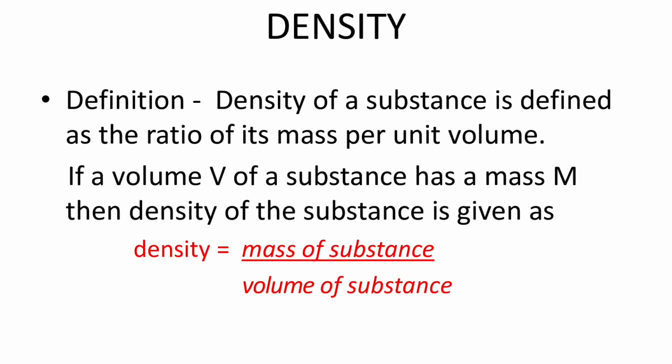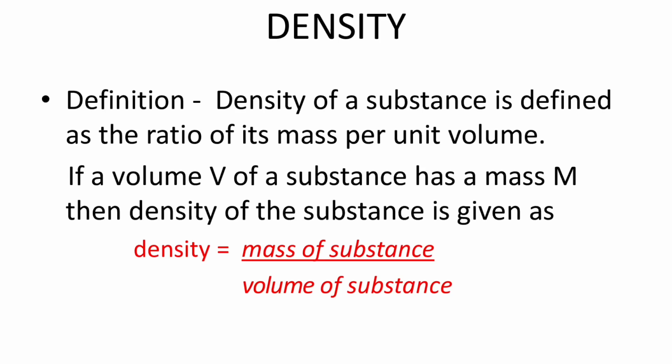The mass of iron will be more than the mass of an equal volume of wood. Why does this happen? This is because the particles of iron are more closely packed than those of wood. In other words, we say iron is denser than wood. In a similar manner, if we take equal masses of cotton and lead, suppose we take 1 kg each of cotton and lead, we notice that their volumes are different.